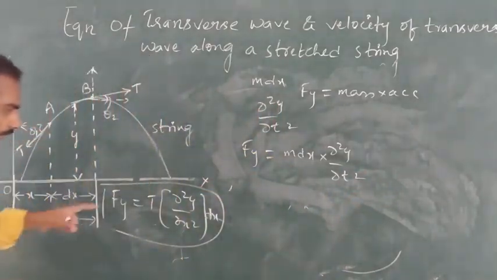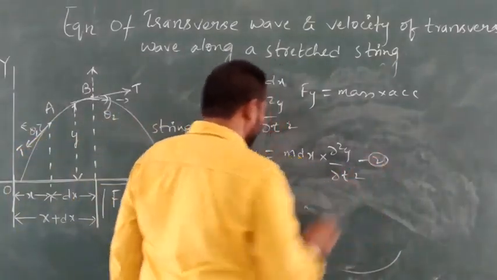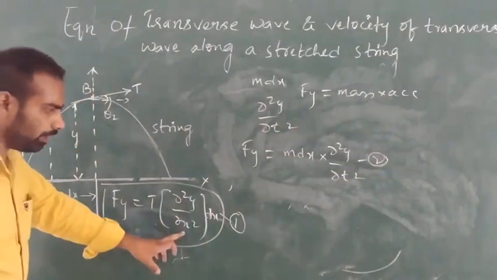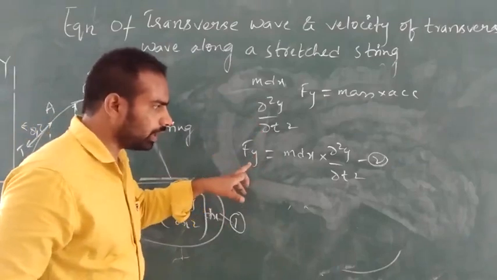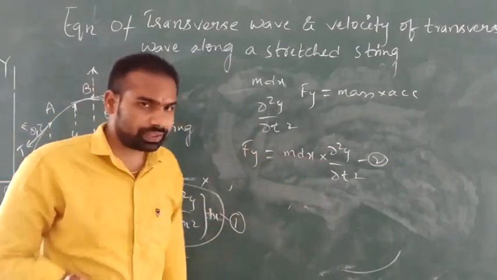But already we got the earlier equation; let us consider this as equation 2. Already we got the force along the y-axis as T into ∂²y/∂x² into dx, and according to Newton's second law, Fy is equal to m dx into ∂²y/∂t².